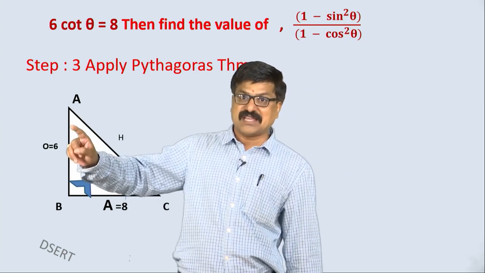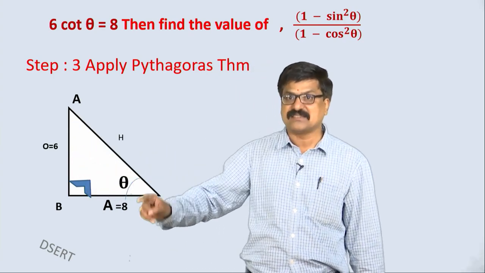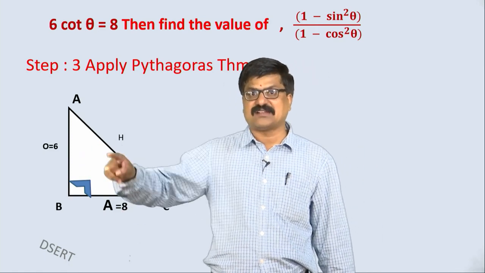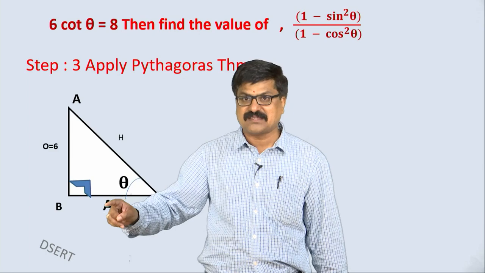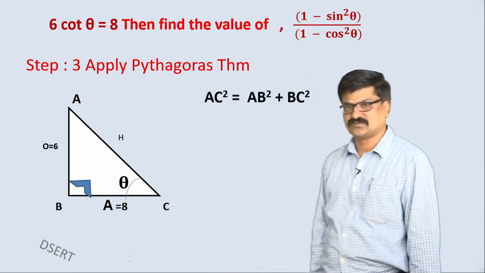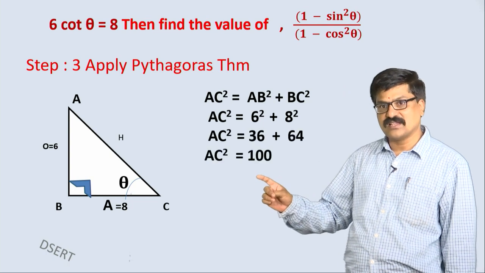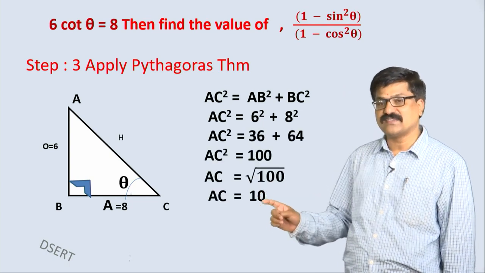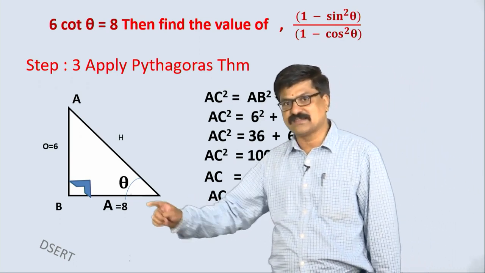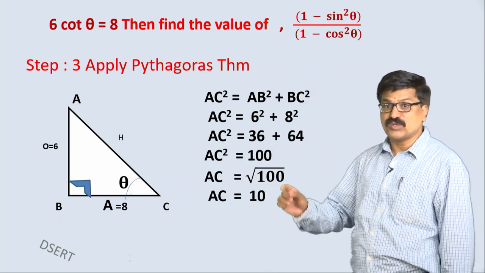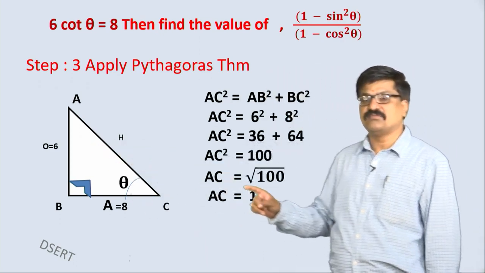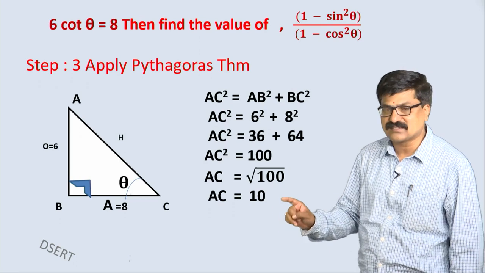If you want, you can take this as 6x, this as 8x. Using 6 and 8 or 6x and 8x, we can find AC by using Pythagoras theorem. Substitute. Finally, we got the value of AC as 10, that is 10x here, 10x, 8x, 6x, or for convenience, this is 8, this is 6, we can consider this as 10.